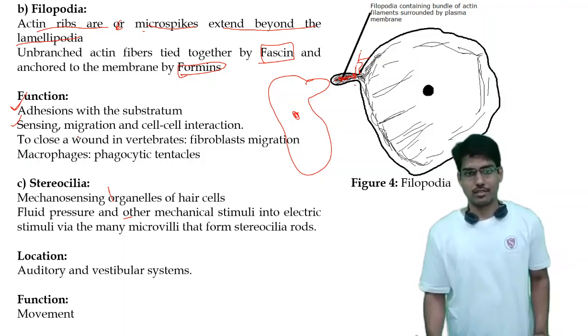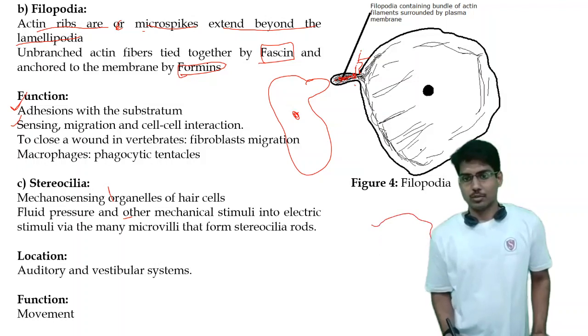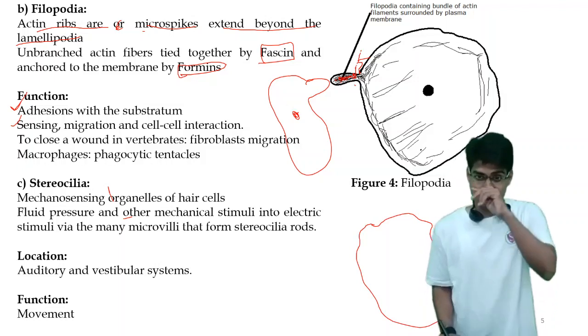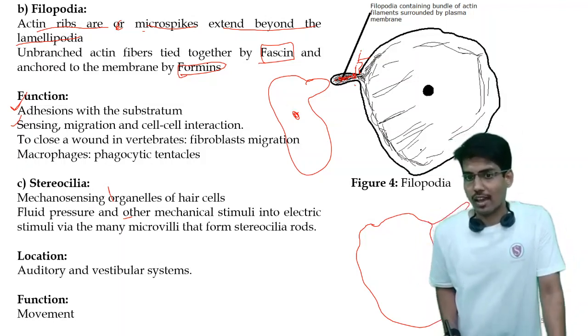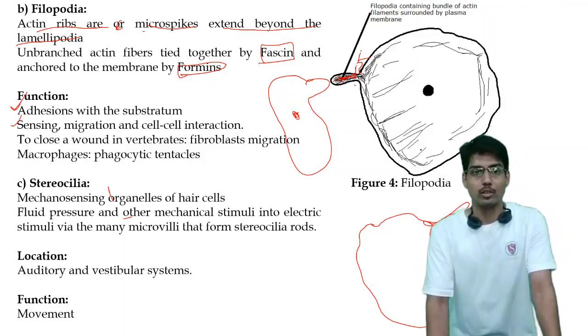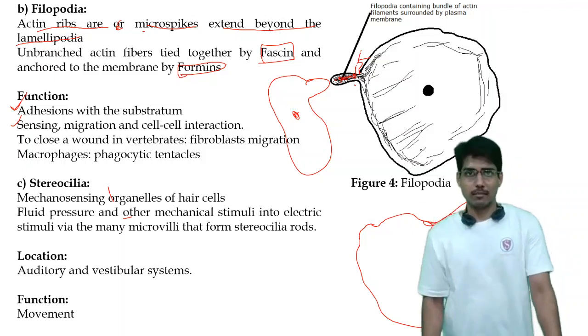Next is the macrophage's phagocytic tentacles. Suppose this is the cell, and here is a part which our system has tagged to be phagocytized. This phagocytosis will occur with the help of the filopodia also. These filopodia will engulf the part marked to be phagocytized. So this is also a function of filopodia, and it occurs in the case of macrophages. Now we have seen the lamellipodia and filopodia.